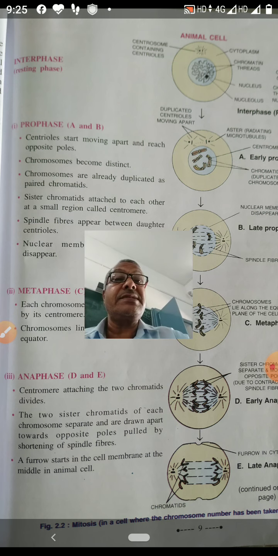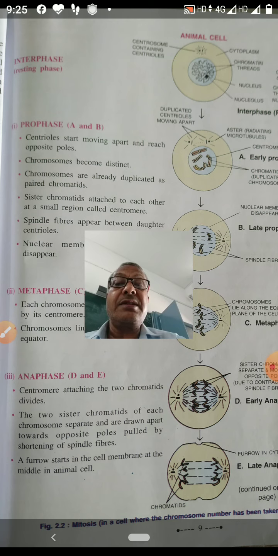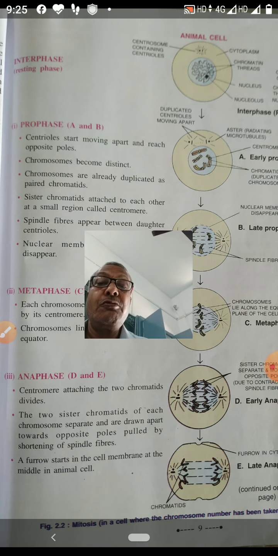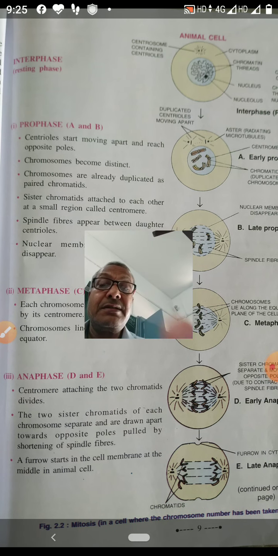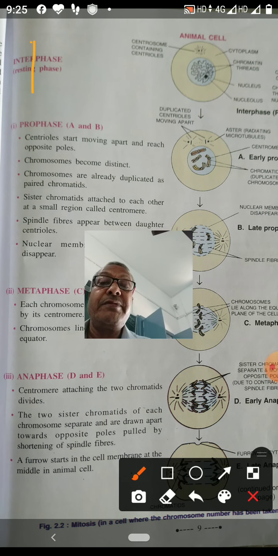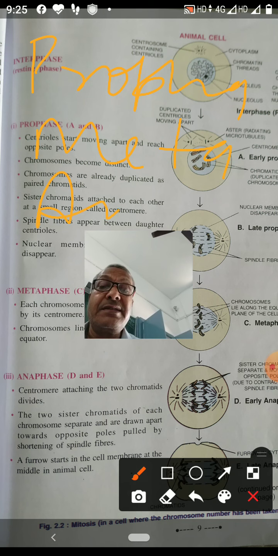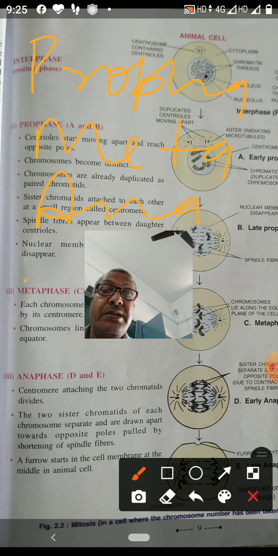But mitosis is completed in four phases. First is prophase, second is metaphase, third is anaphase, fourth is telophase.